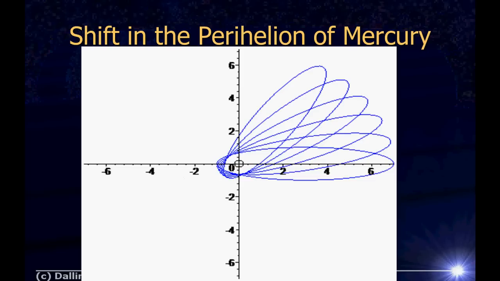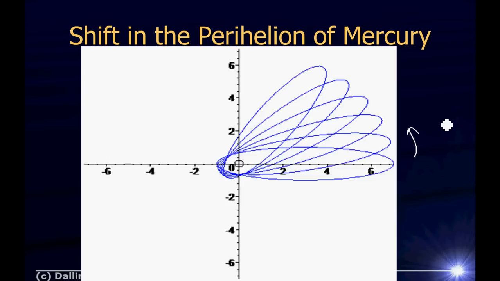Another interesting consequence of general relativity is that gravity makes time run differently. Newton and Kepler had the orbits of the planets as ellipses, right? The planet just goes around the sun in an ellipse. Well, it turns out that Mercury's ellipse shifts with time. It goes around in this ellipse, but over time the ellipse rotates around the sun. For a long time, people thought there must be another planet out there affecting Mercury's orbit.